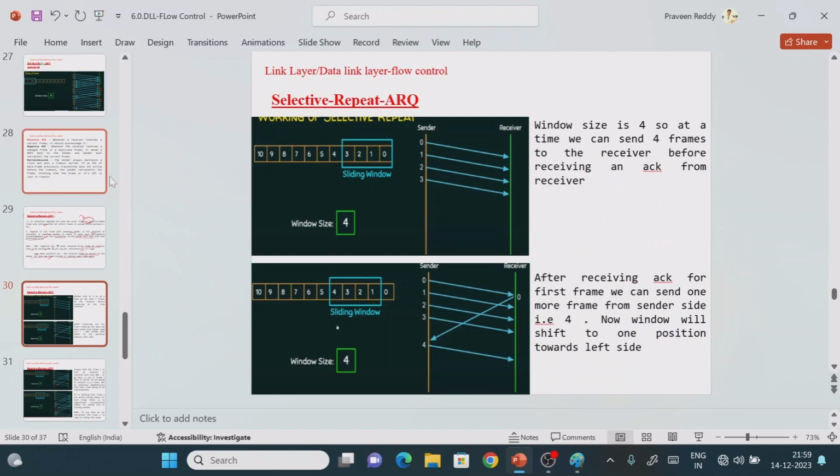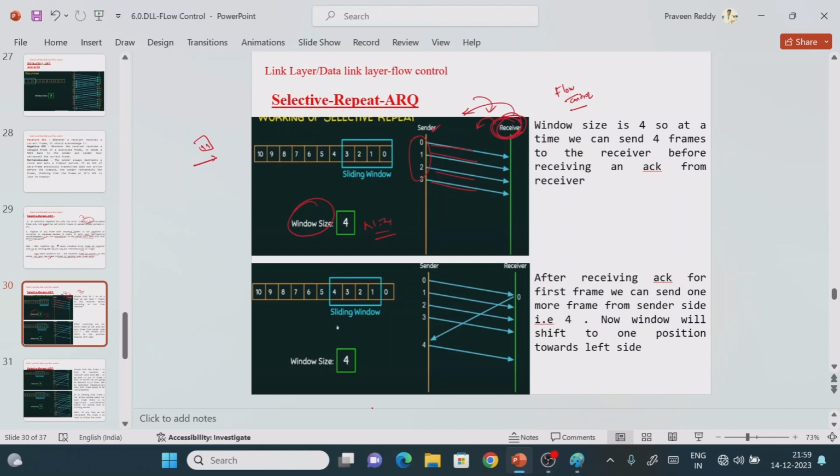Now, how many frames do I have? I have 11 frames, from 0 to 10, which I need to send from the sender to the receiver. The window size given is N equal to 4. It means that at a time we can transmit 4 frames before getting the acknowledgement from the receiver. That is what we call the flow control operation. Flow control means the maximum number of frames that we can send from the sender to the receiver before receiving the acknowledgement from the receiver.